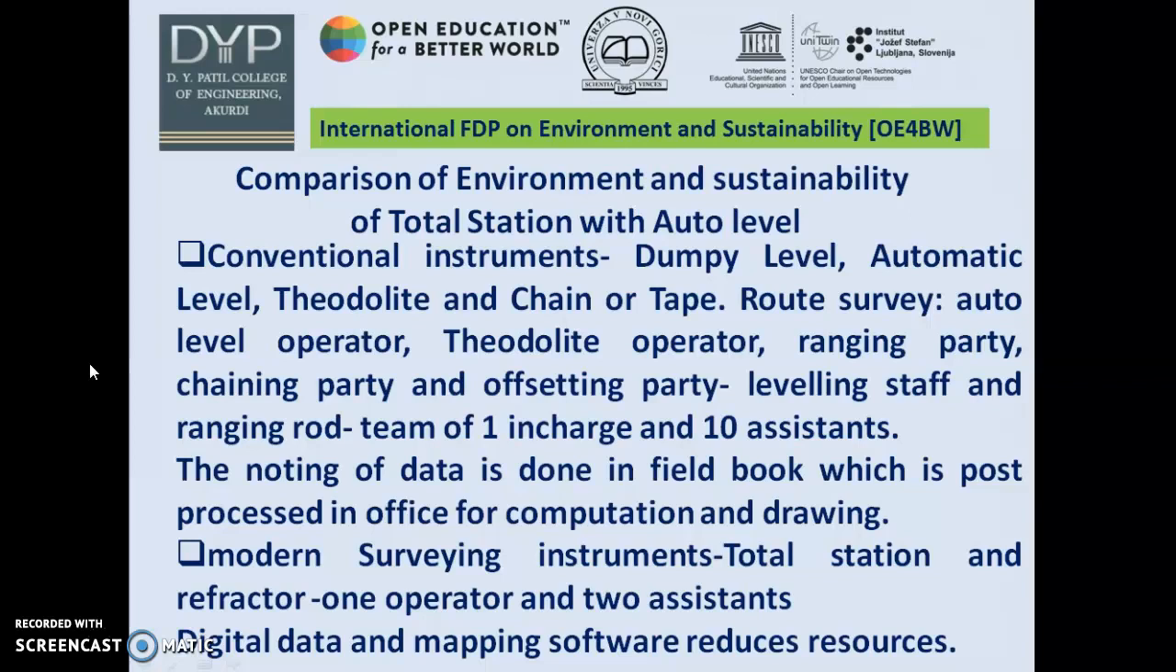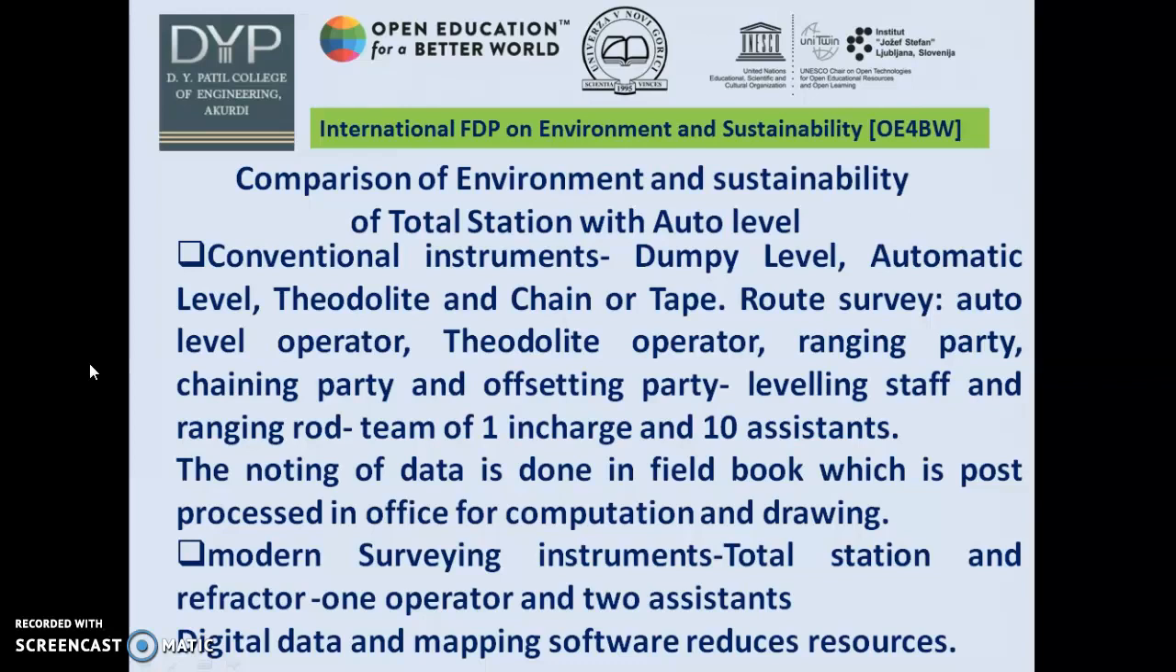The comparison of environment and sustainability of total station with auto level has been done by me by calculating the carbon emission per year. The conventional instruments used for route survey require one auto level operator, and a theodolite operator. A ranging party will be needed, a chaining party will be needed, and an offsetting party will be needed. Moreover, we have to ask some of the labor to hold the leveling staff and ranging rods.